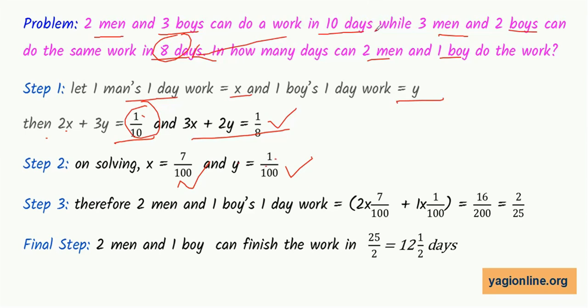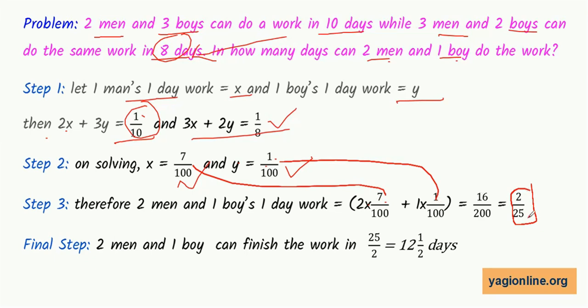Now we have to find out if 2 men and 1 boy are working. So 2 into 7 by 100 for 2 men and 1 into 1 by 100 for one boy, and that is 2 by 25, which is one day work of 2 men and 1 boy.